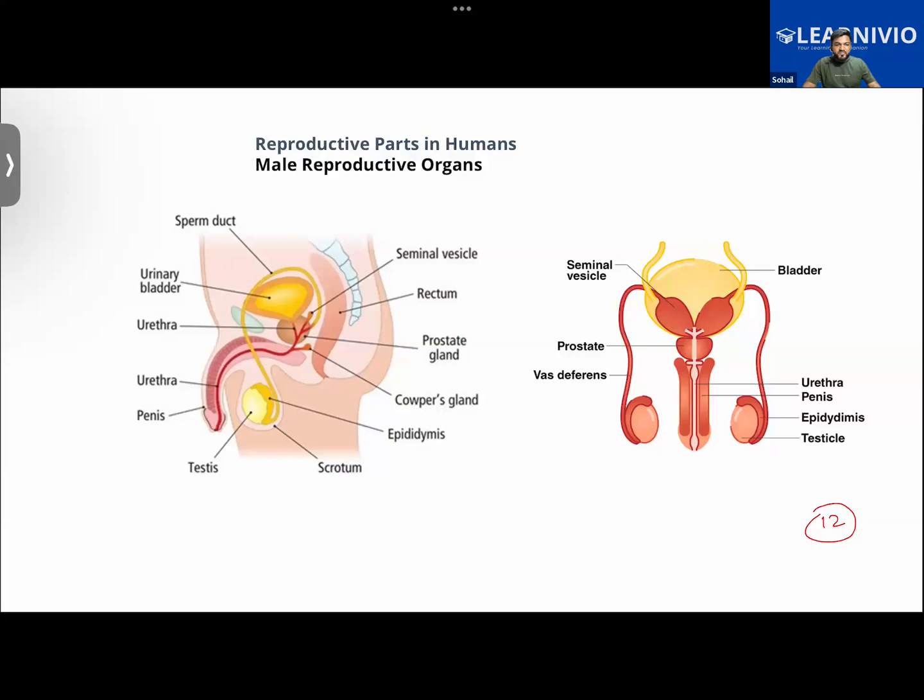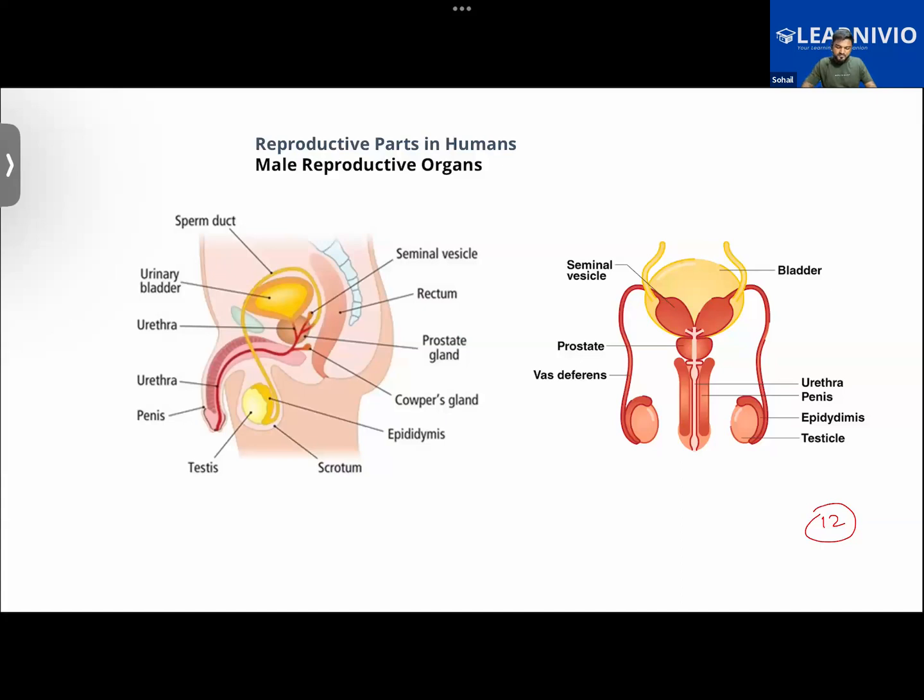Here, the main function of the male reproductive system is to provide the male gametes for fertilization, basically the sperm cells. Before we learn about sperm and other hormones like testosterone, first let us get to know the structure of the male reproductive organ.